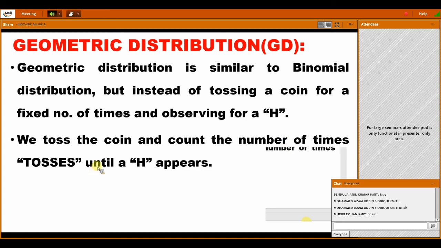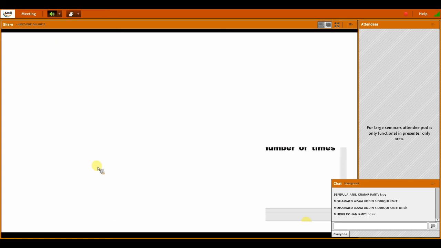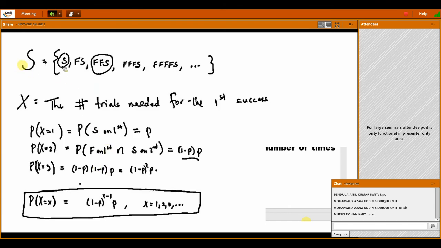That is the difference between geometric distribution and binomial distribution. See, first time you get a failure or success. We want success, meaning the first time you directly get success, or the second time failure and then success, failure, failure, success, failure, failure, failure, success, like that, right?